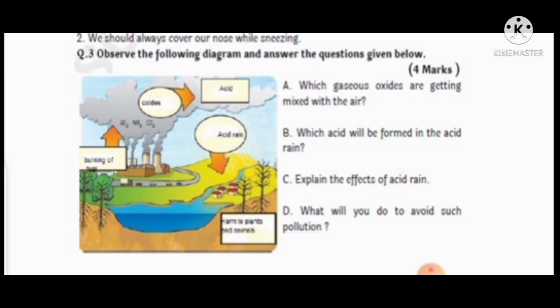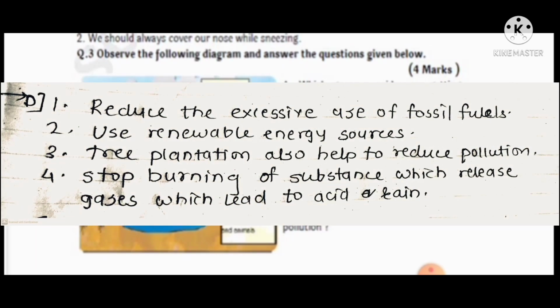So certain measures are there to avoid such pollution. Reduce the excessive use of fossil fuel, use renewable energy sources. Then tree plantation also helps to reduce such pollution. Then stop burning of substances which release the gases which lead to the acid rain.